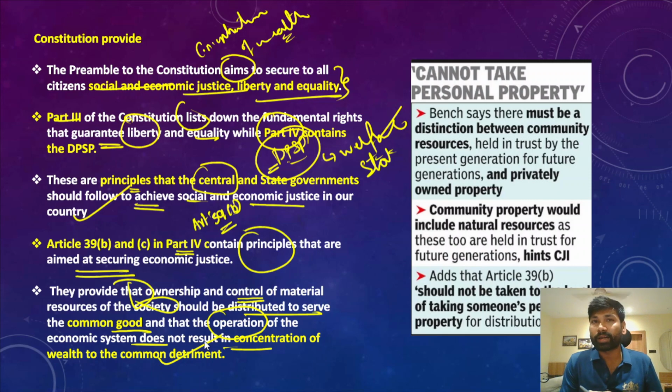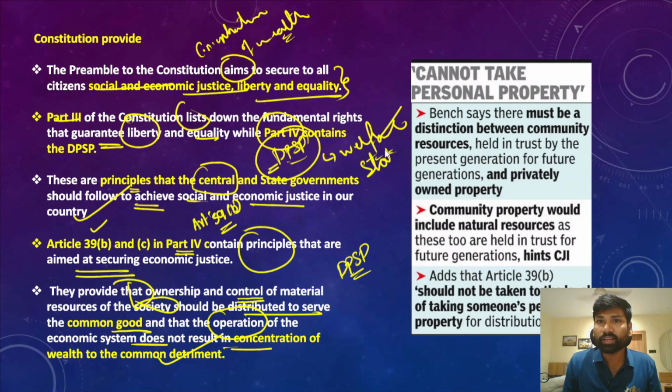So please remember that yesterday there was a question: concentration of wealth violates which of the following provisions. The concentration of wealth violates the Directive Principles of State Policy, because Article 39 Clause B and 39 Clause C talk about the concentration of wealth. So the operation of the economic system should not result in the concentration of wealth, and it is the responsibility of the state to prevent the concentration of wealth and at the same time the increasing inequalities.